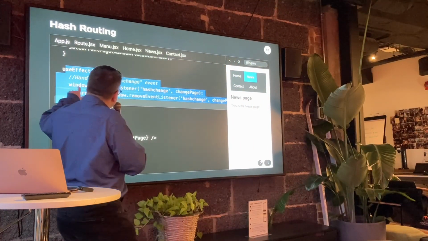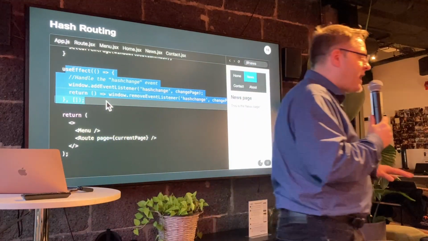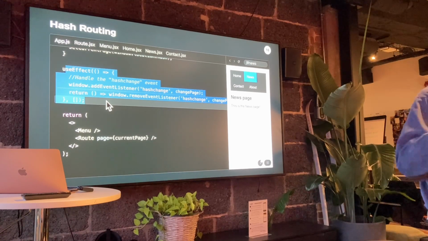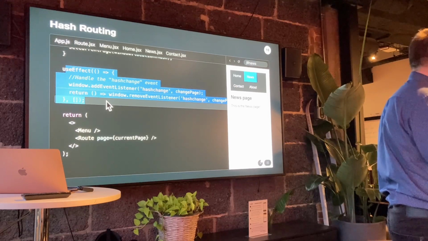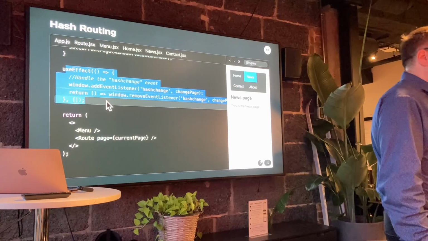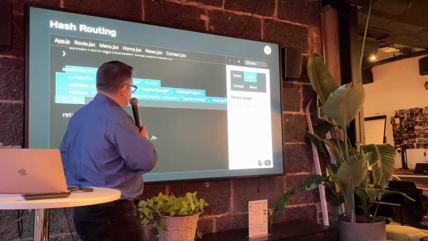So the way we do that is with window.addEventListener. Now there are other ways to manage events in React if you're using what we call synthetic events. In this case, for this particular event, since it's a browser event, I cannot use synthetic events. Synthetic events can only be used with components that are managed by React. And since the browser is not managed by React, I cannot use a synthetic event. I need to use good old window.addEventListener.